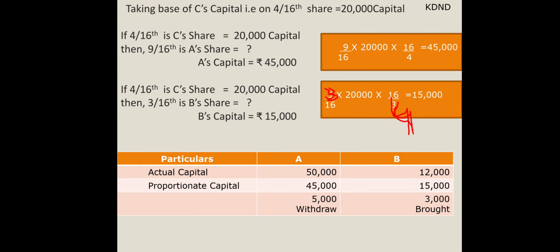Okay, now what is to be understood? What is the actual capital of A and B? The actual capital given is 50,000 and 12,000. The proportionate capital we got is 45,000 and 15,000. So A has a capital of 50,000, he has to keep 45,000 as capital, so 5,000 he will be taking away home, while B has a capital of 12,000 and he has to keep 15,000. So he has to bring 3,000 as capital.